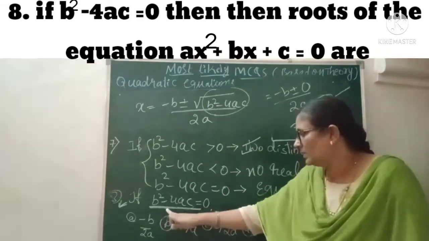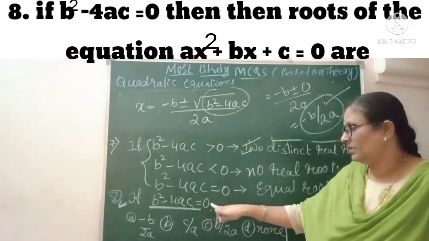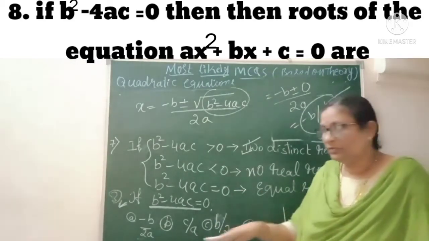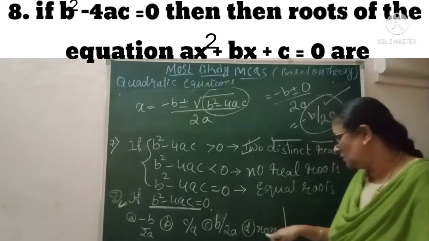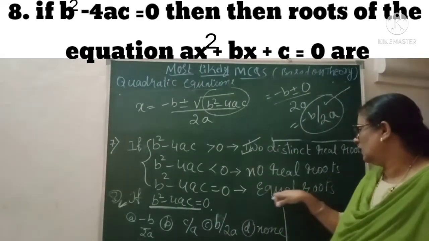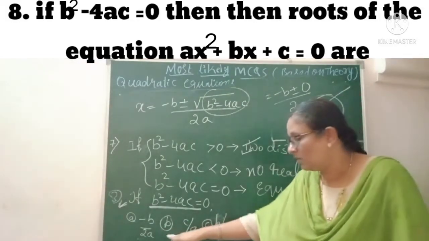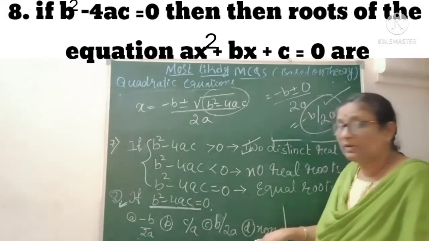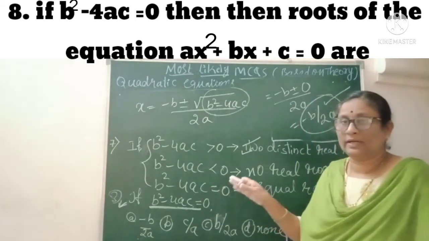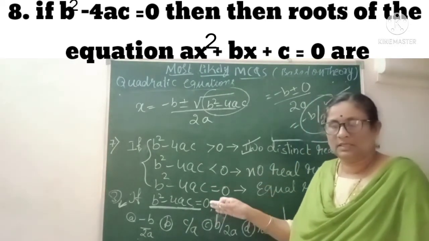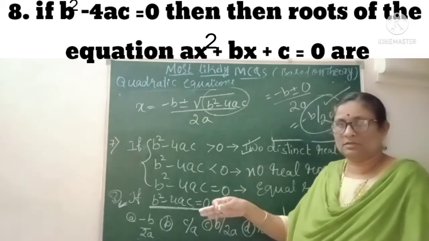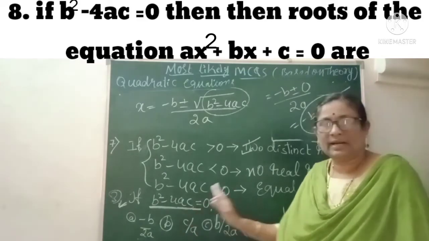So once again, if b square minus 4ac is 0, in that case, of course, you have equal roots. You may get confused, right? When it is 0, and the option is not given directly, what will you get? You should have in your mind that if it is 0, then we get equal roots. If you don't have this idea, you will get confused and you may waste your time. So go through the theory also, because you are getting MCQs. They are not easy. Of course, 90% of questions are easy, but 10% of questions, something like this one, you are going to get.